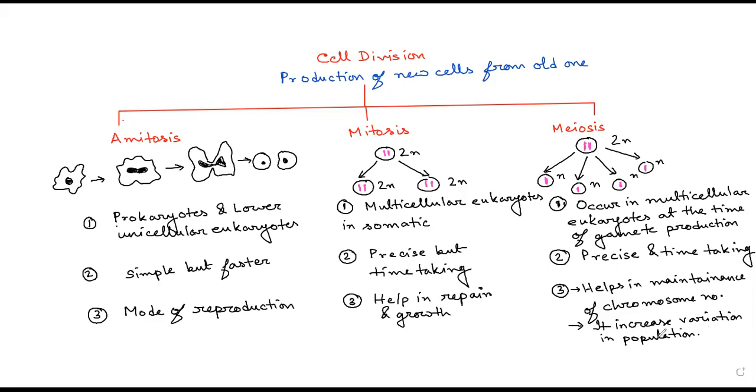Understood, everyone? How it is increasing variation in population, that we are going to talk about later on. Now the fourth and the last point,